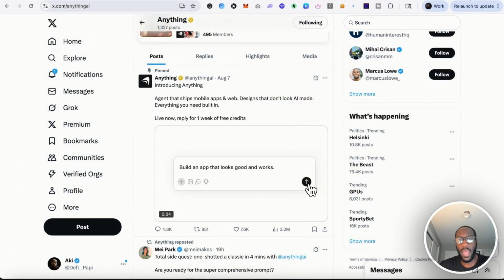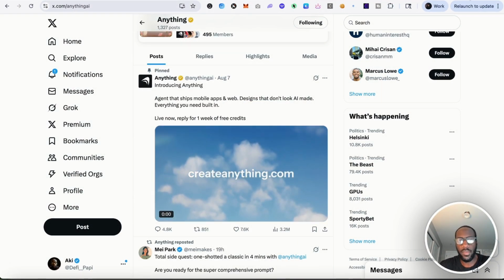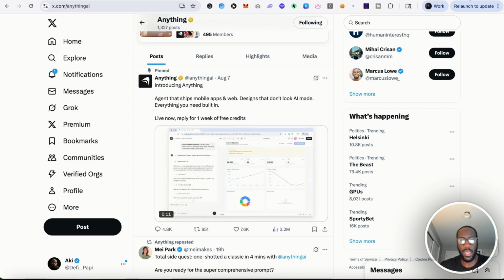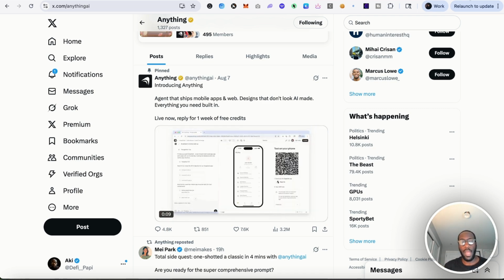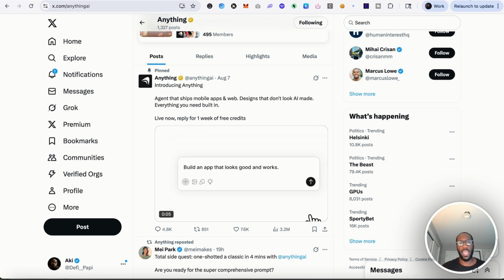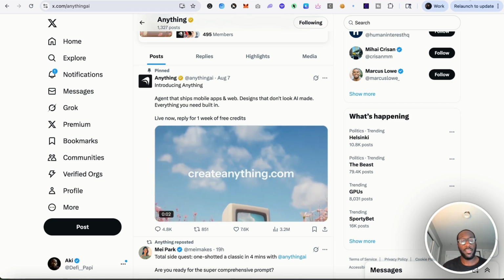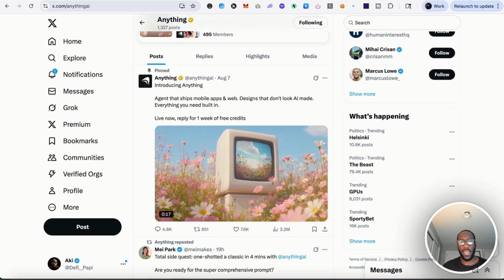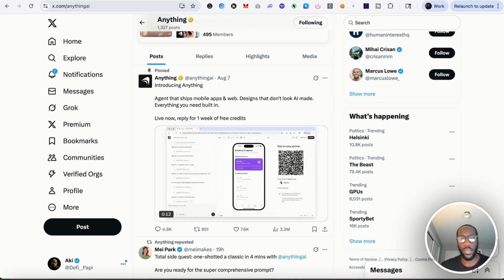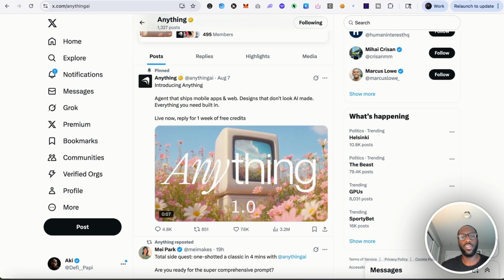This AI agent platform may be turning the AI vibe coding, AI assisted coding space on its head. It's called Anything, and Anything is a platform that I actually used many months back, but they just launched an agent feature that they say can ship mobile and web apps. And what's more is that it'll actually build it out with the database and storage included.